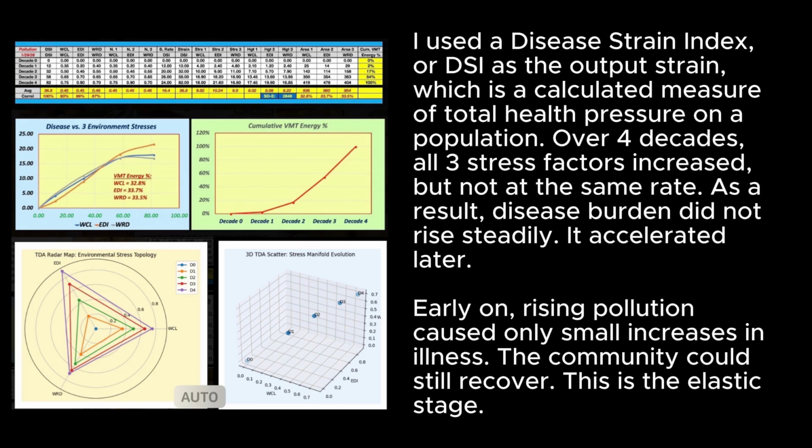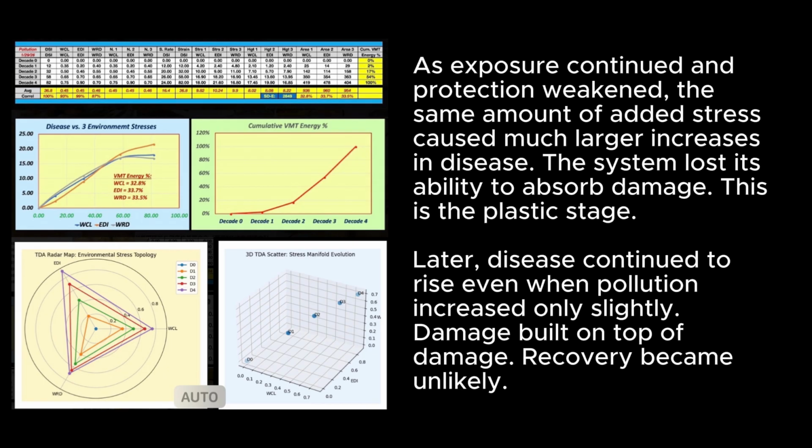Early on, rising pollution caused only small increases in illness. The community could still recover. This is the elastic stage. As exposure continued and protection weakened, the same amount of added stress caused much larger increases in disease. The system lost its ability to absorb damage. This is the plastic stage.